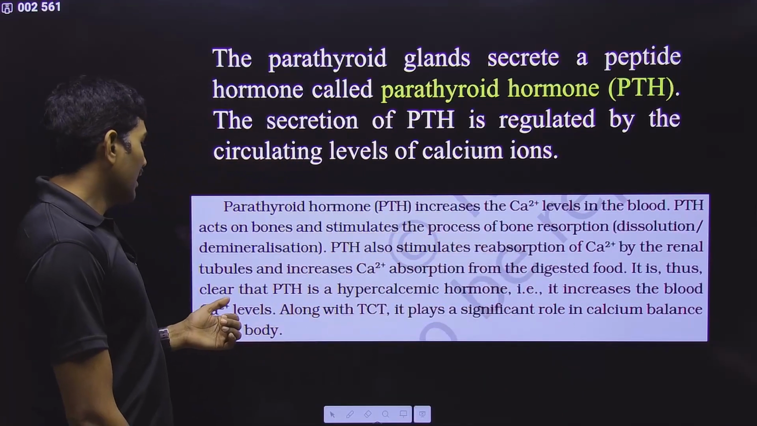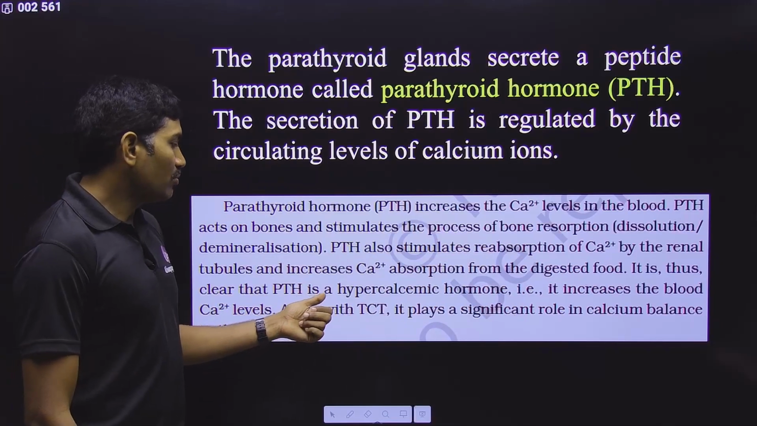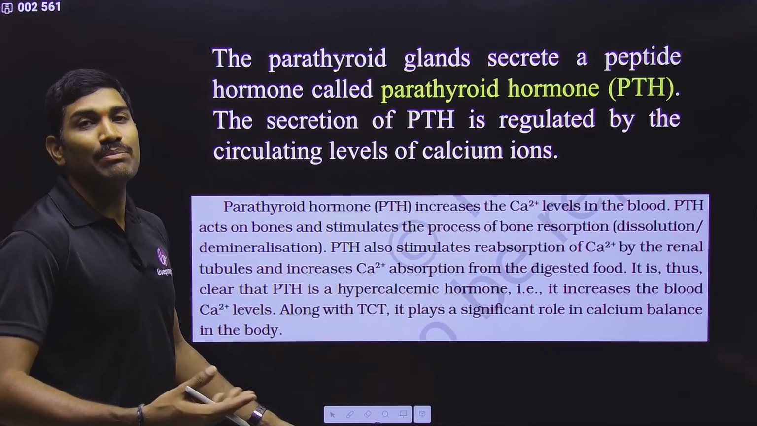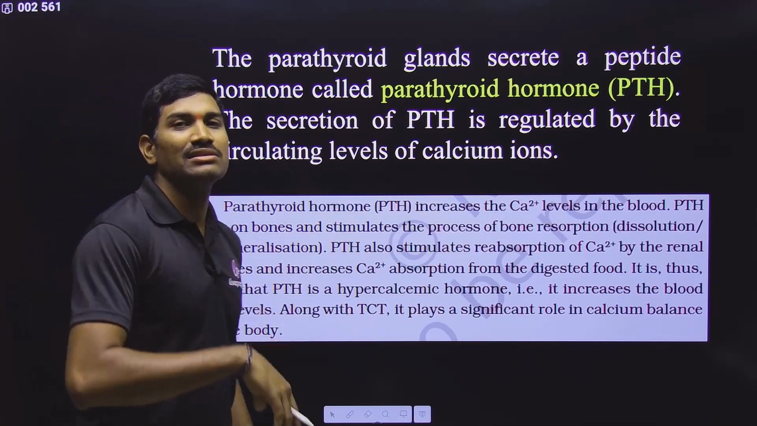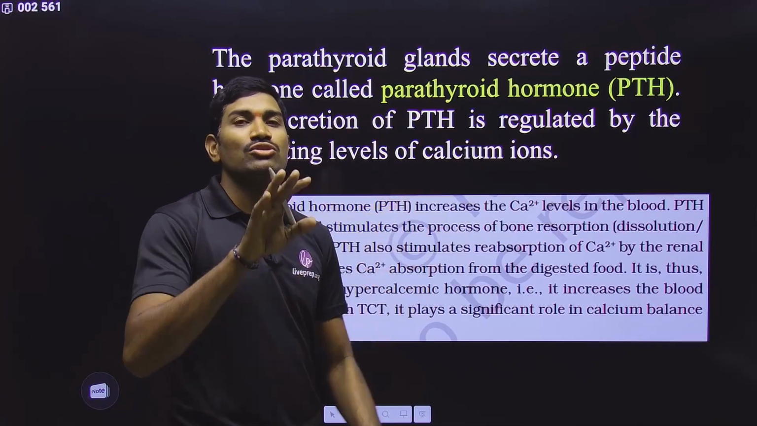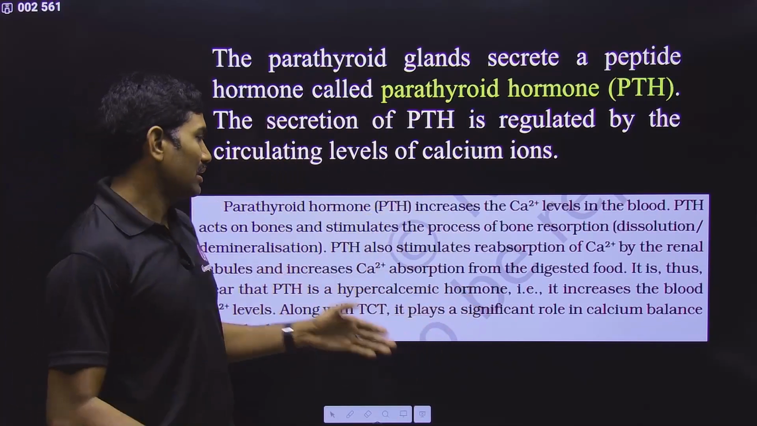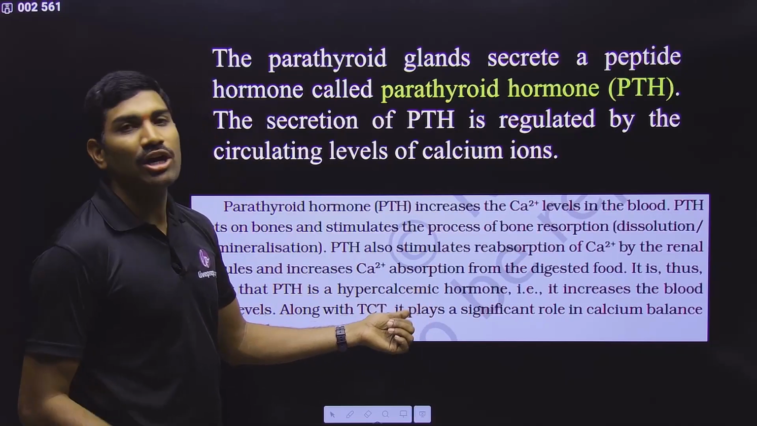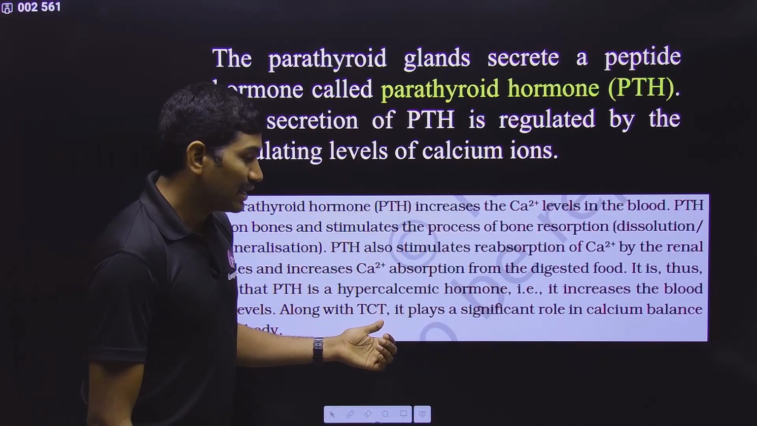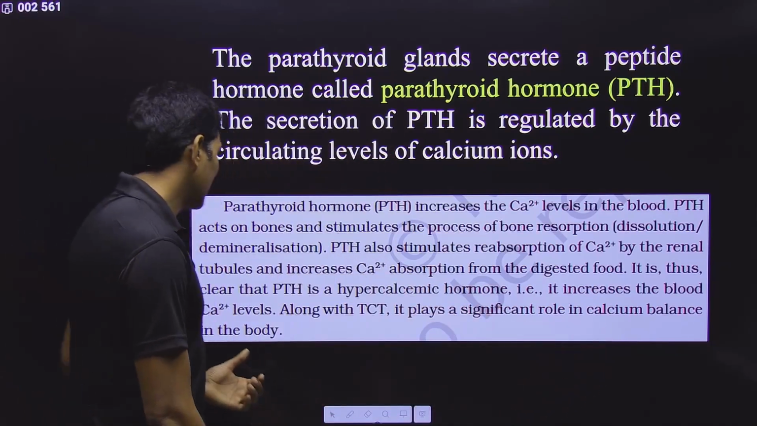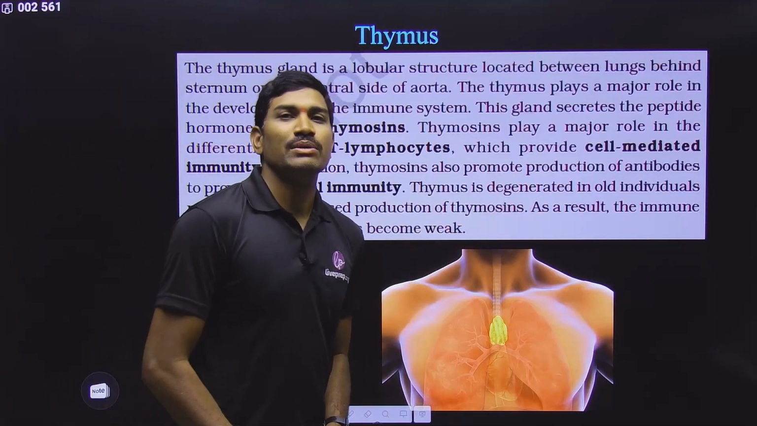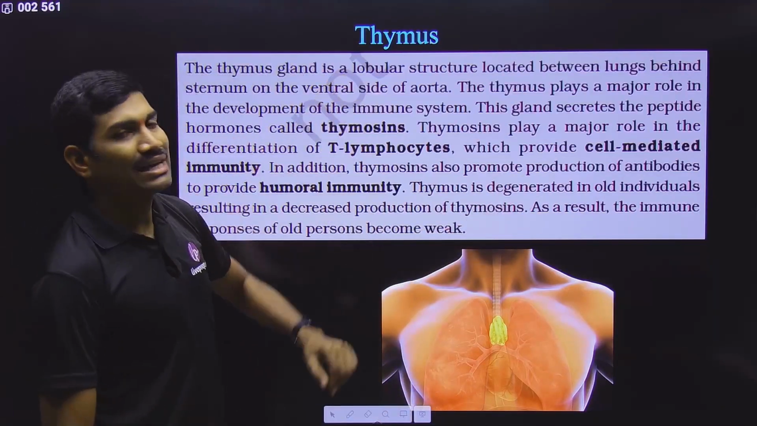Next one. It is thus clear that parathormone is a hypercalcemic hormone. It is helping in increasing the calcium levels. Hypo means lesser, hyper means more. So hypocalcemic hormone is the thyrocalcitonin, but parathormone is a hypercalcemic hormone. That means it increases the blood calcium levels. Next one. Along with thyrocalcitonin, it plays a significant role in the calcium balance in the body. So these two are acting opposite, and in this way they are helping in maintenance of calcium levels. That's it. Next one, regarding the thymus.